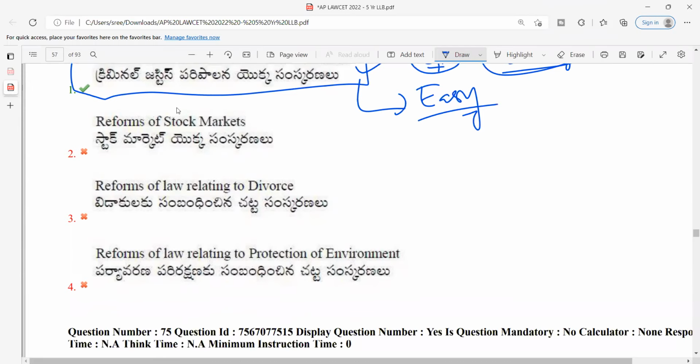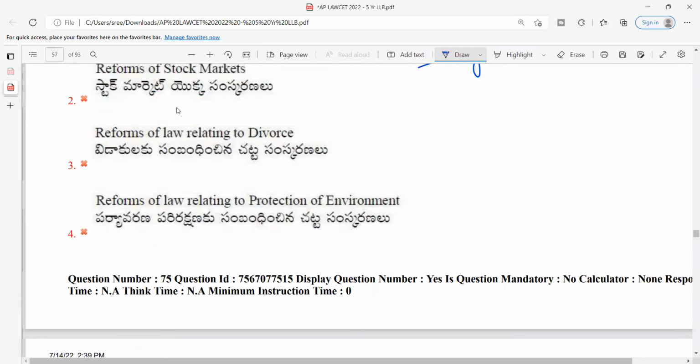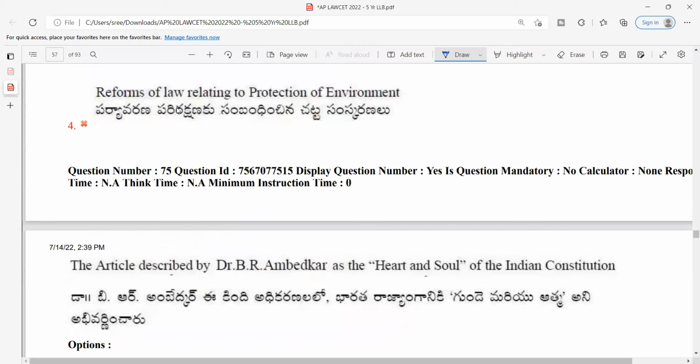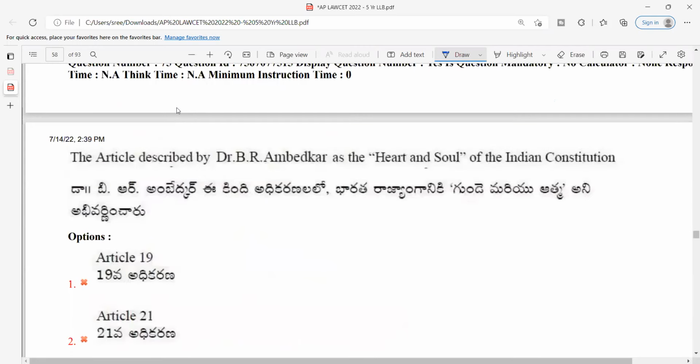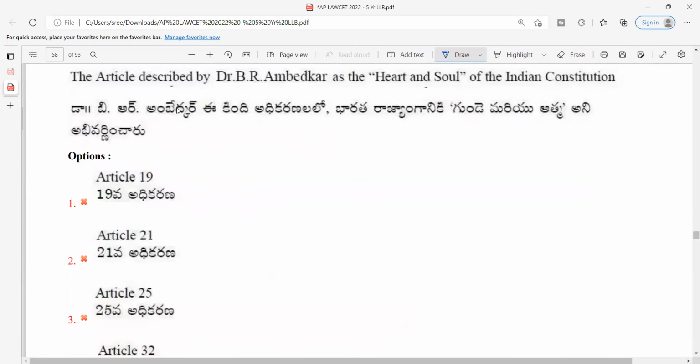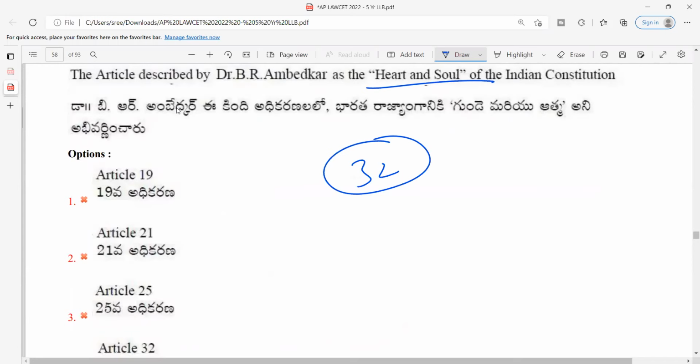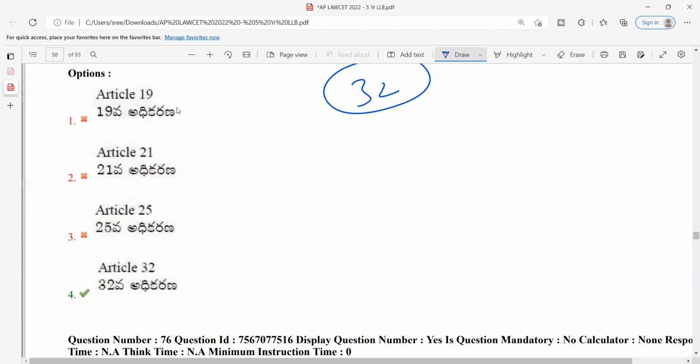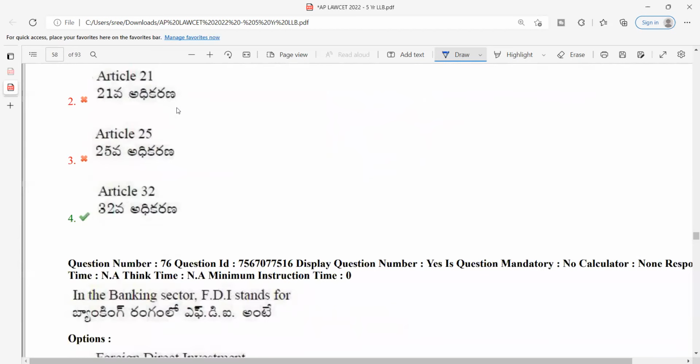Next, 75, the article described by Dr. B.R. Ambedkar as the heart and soul. I have discussed it in the class, that is Article 32, right to constitutional remedies. As we have discussed in the previous class, I would rate this particular question as easy and straightforward.